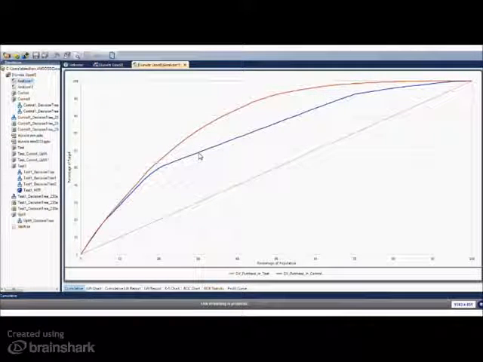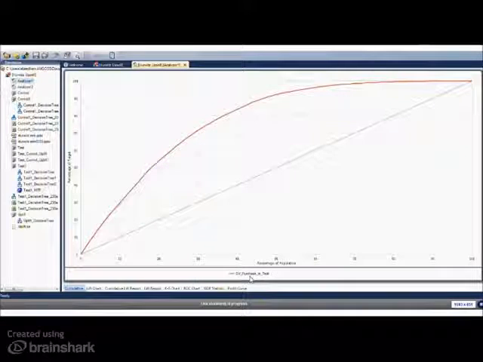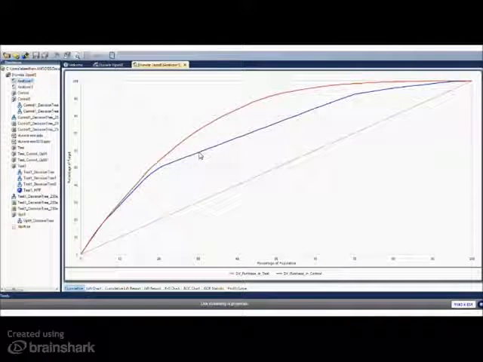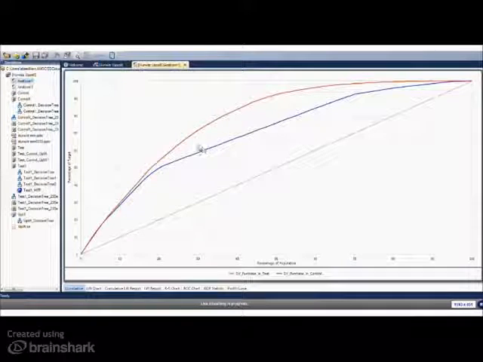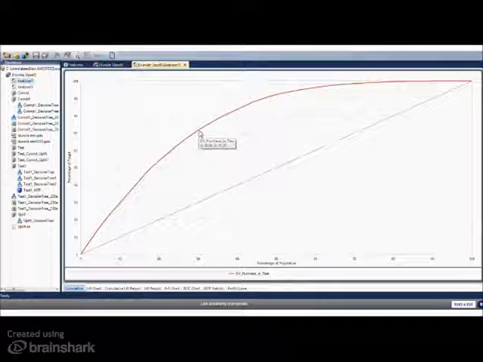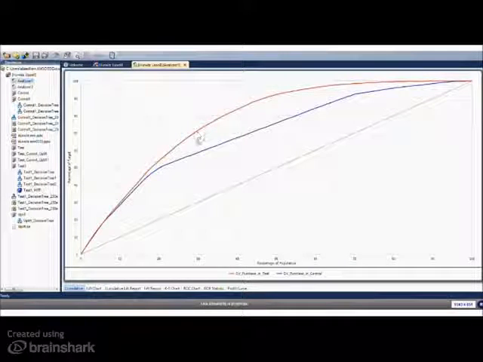Now, the red line here shows the test group. Remember, this is the group that had the TV advertising plus the telemarketing. You can see we can reach many more purchases through this. In fact, there's quite a large lift here. If I was to target 30% of the population, I would reach about 72% of those purchases. So this is showing me that the direct marketing, the telemarketing, is having an impact.